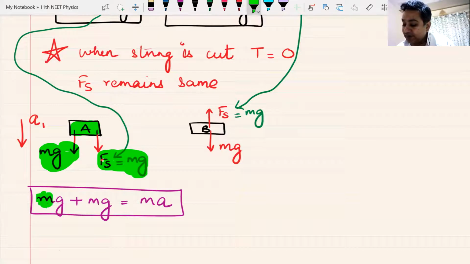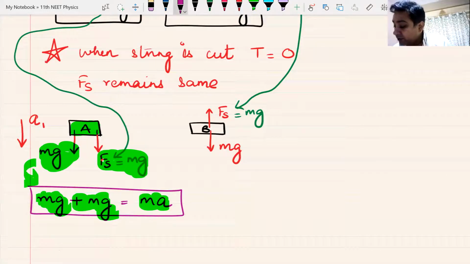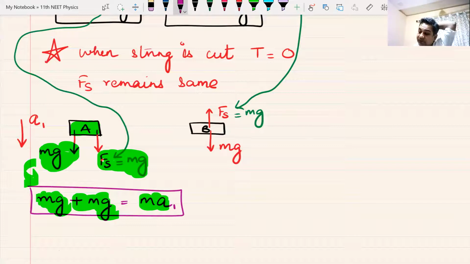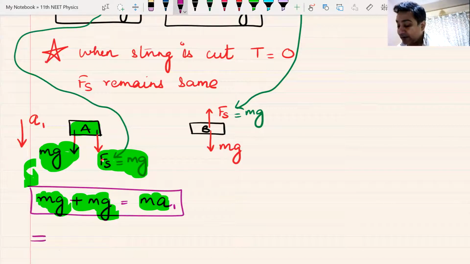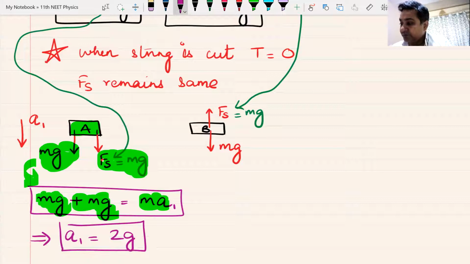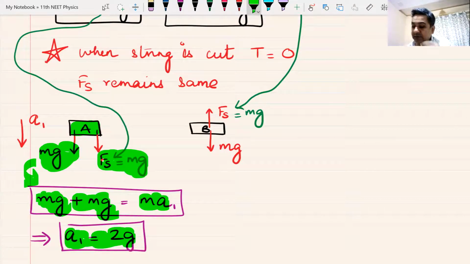From here, I can get the value of the acceleration of block A. A1 will be equal to 2g. That is the acceleration of block A. Do we understand this?